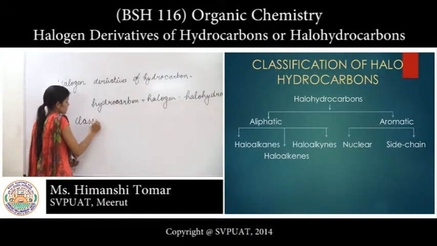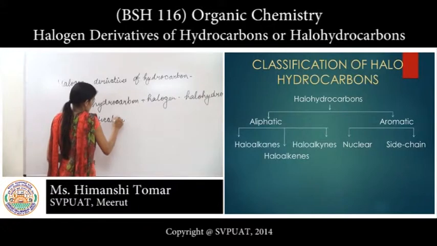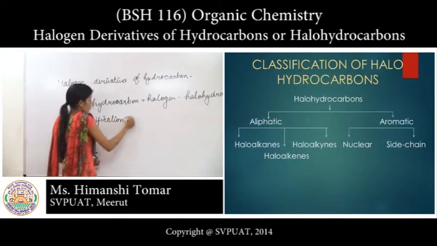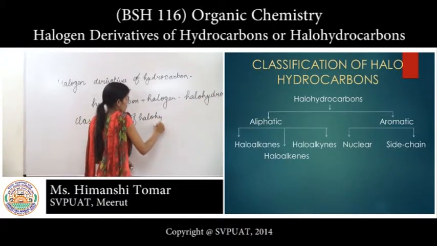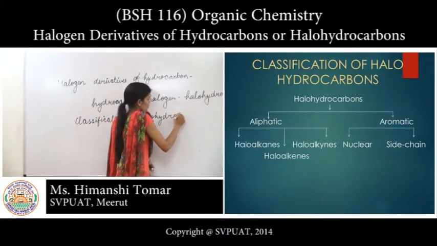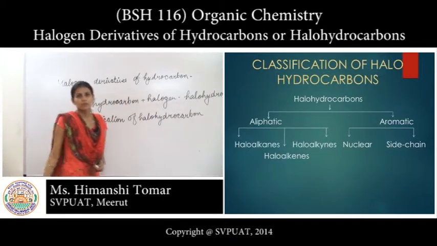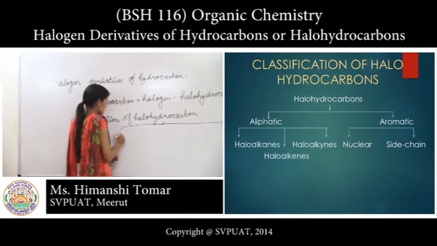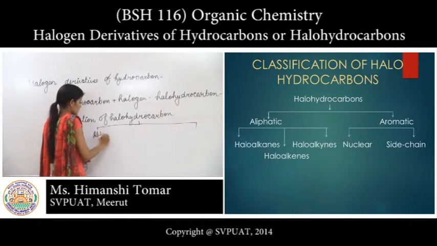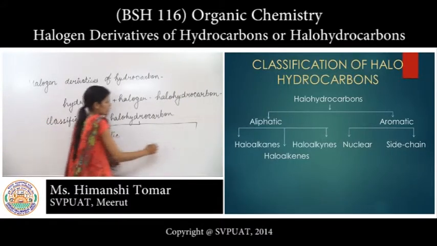Classification of halohydrocarbon. There are two types of halohydrocarbon. First is aliphatic. The second one is aromatic.